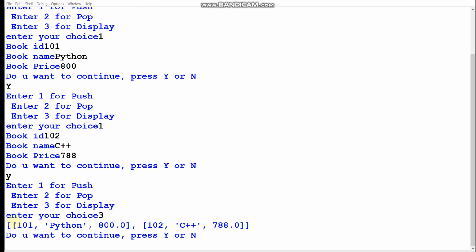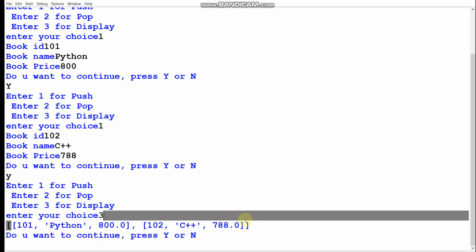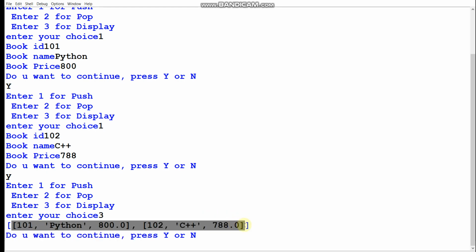You can see here the first entry I have done of the Python book, the second entry I have done of the C++ book. A little bit of price variation is there, so that's not an issue. So the list within a list we have created. This way it will be showing, and then I have displayed also using choice 3.